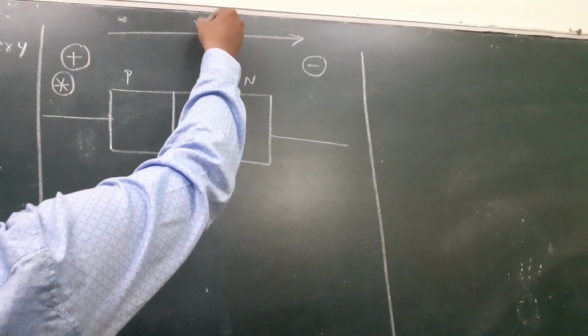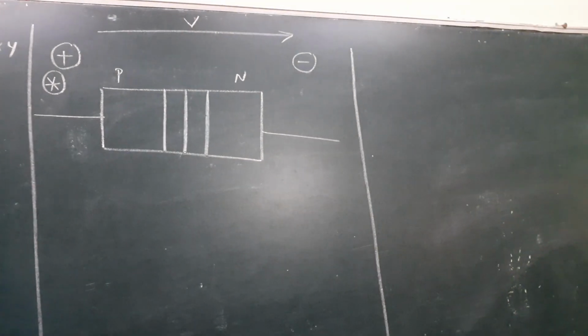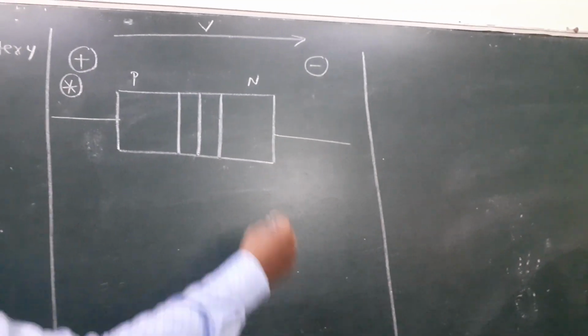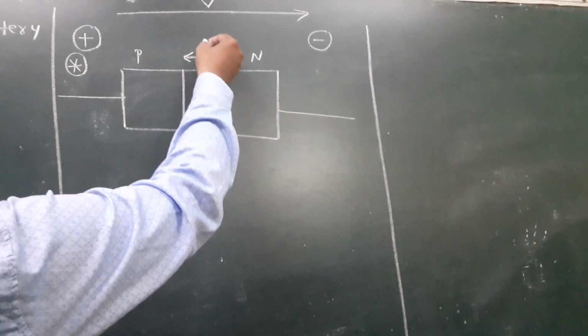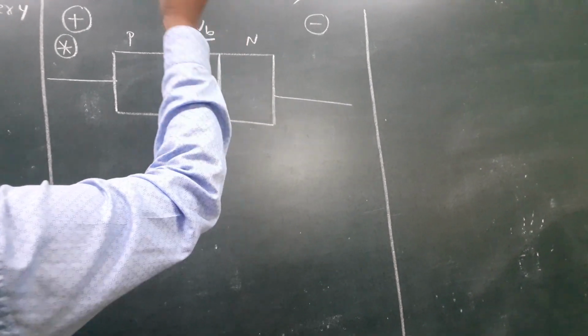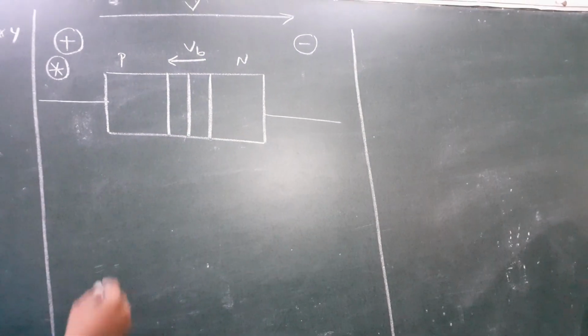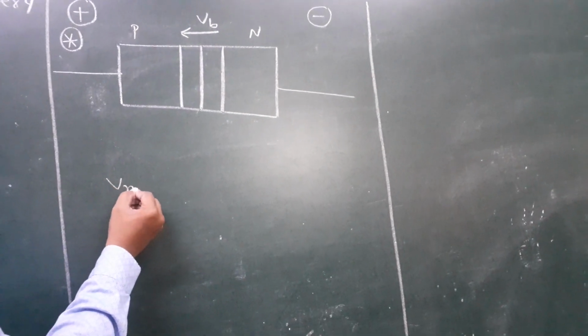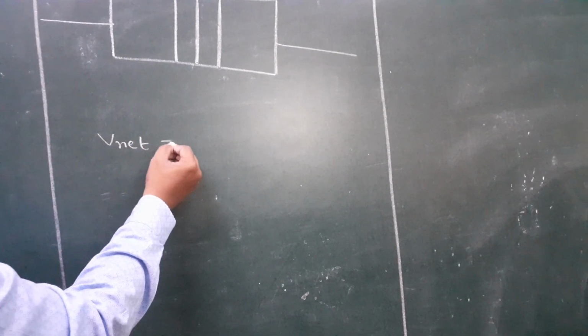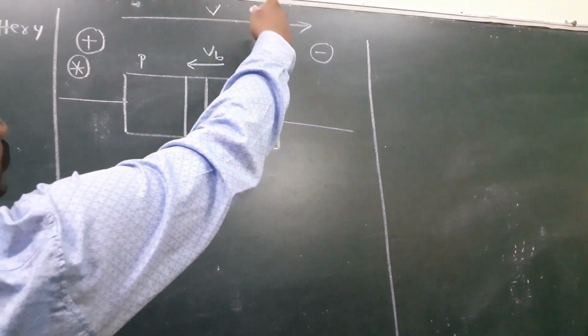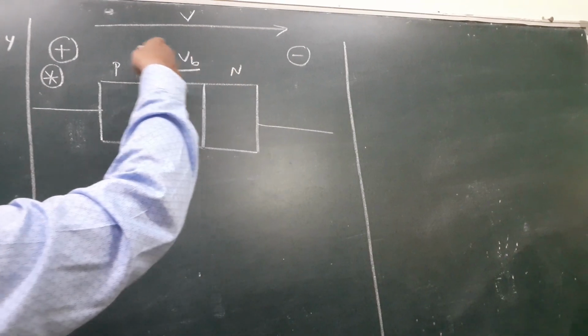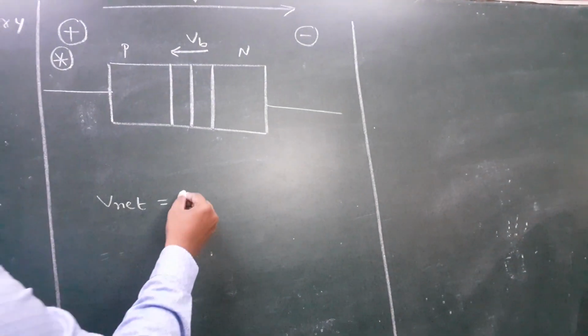This is the applied voltage. What is the potential barrier direction on the depletion region? N to P, N region to P region. What is the net voltage according to the diagram? Net voltage means applied voltage P to N, potential barrier always N to P, opposite direction.